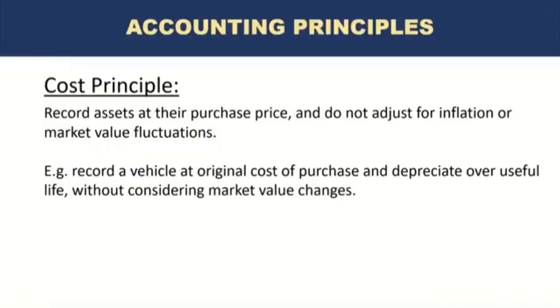So if you look at the market value of the car, it may be fluctuating all the time, and maybe in a year or two, market value of the car has either gone up quite a bit or has decreased quite a bit, but those fluctuations are not to be recorded.